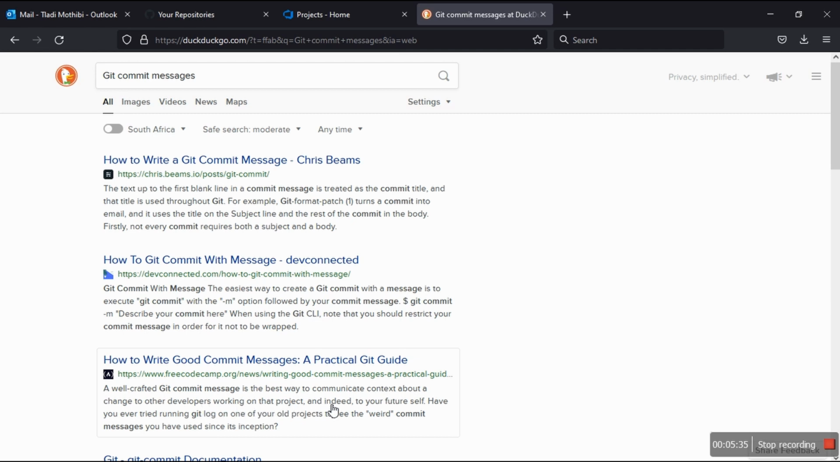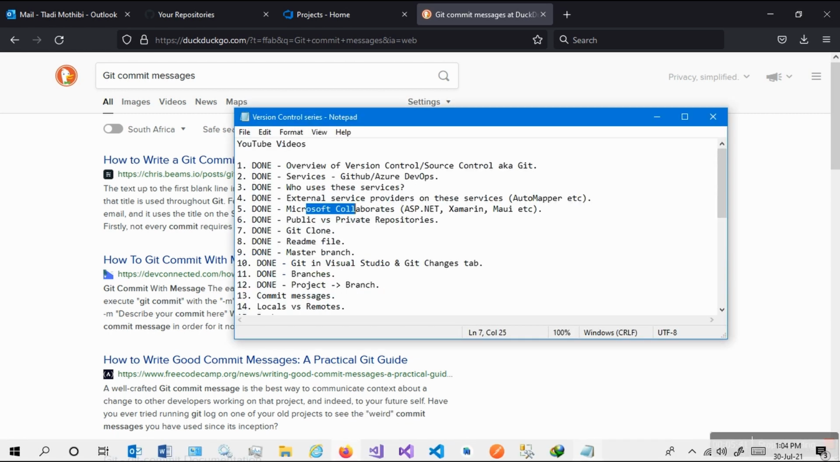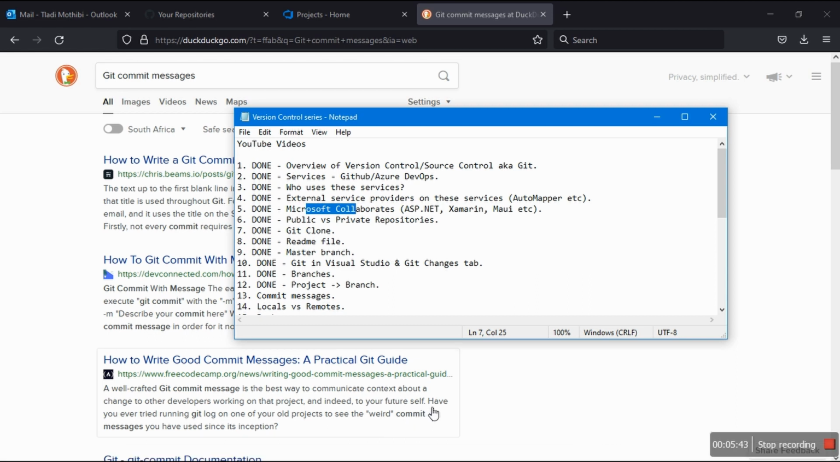And indeed, I love this last part, and indeed to your future self. And this is very critical, because this suggests, hence this person says, have you ever tried running git log on one of your old projects to see the weird commit messages you have used since its inception? And by the way, we're going to take a look at one of, in fact, almost, how should I put this?